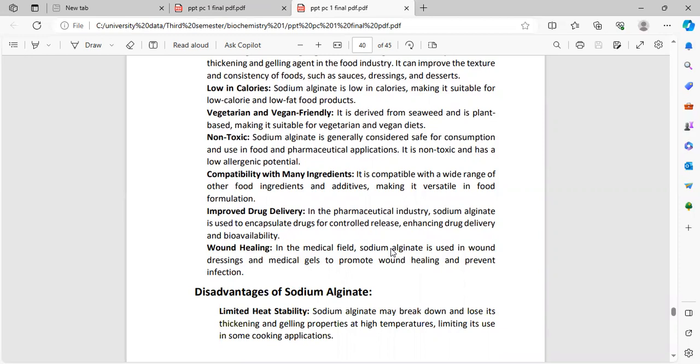Compatibility with many ingredients: it is compatible with a wide range of other food ingredients and additives, making it versatile in food formulation. Improved drug delivery in the pharmaceutical industry: sodium alginate is used to encapsulate drugs for controlled release, enhancing drug delivery and bioavailability.